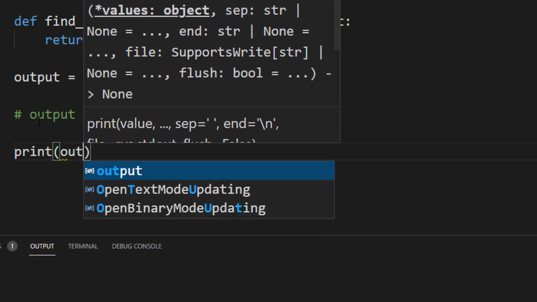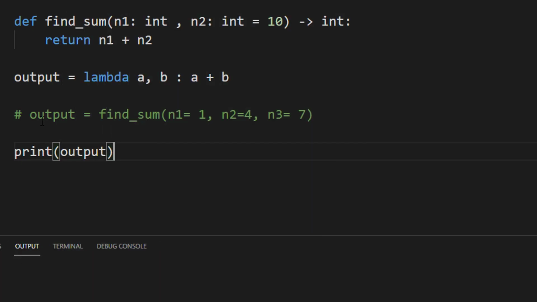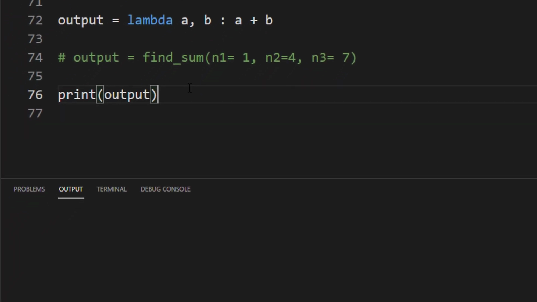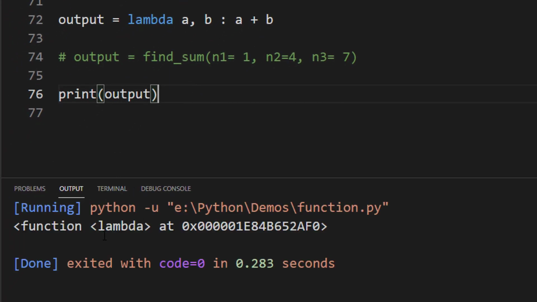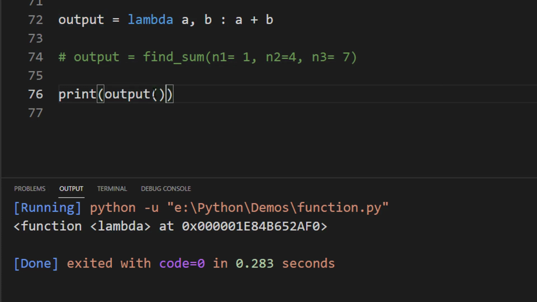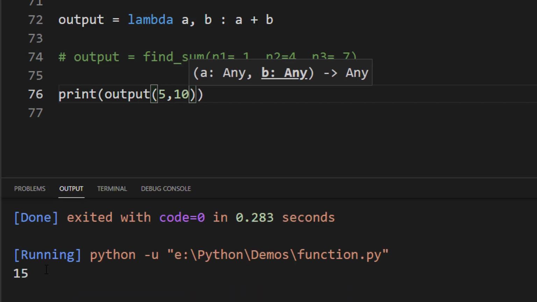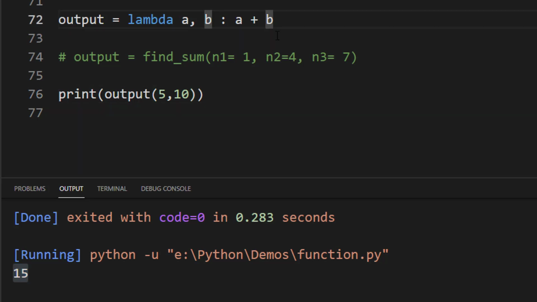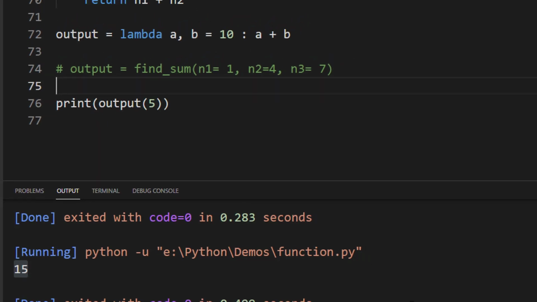print output. If we try to print this output, it will return a lambda object. So let's try it. Yes, this is a lambda object. So to call it, we have to call it something like this. It takes two arguments, so I'll pass 5 and 10, and it should give us 15. Great. You can even pass default parameters, so you can say something like this. And if I remove the second argument, it will still give the same result, 15.